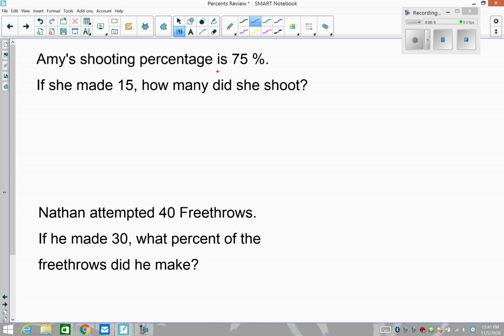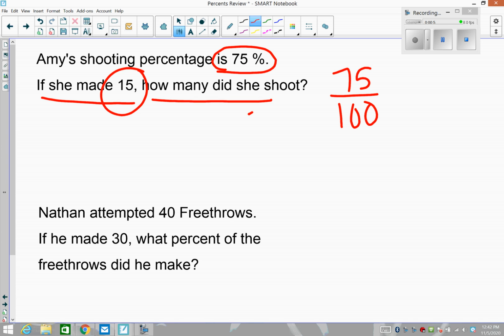Amy's shooting percentage is 75%. By definition, that's 75 out of 100 is how many she would make mathematically speaking. That doesn't mean she shot exactly 100, but that's how many she would make if she shot 100. She made 15. How many did she shoot?